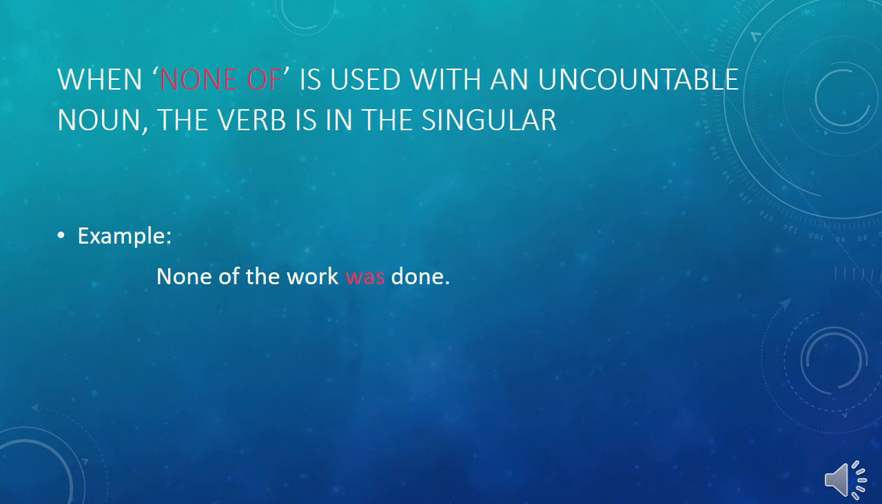So our next rule is: when none of is used with an uncountable noun, the verb is in the singular. Example: none of the work was done. Again, I am repeating this rule. When none of is used with an uncountable noun, the verb is in the singular. Example: none of the work was done.